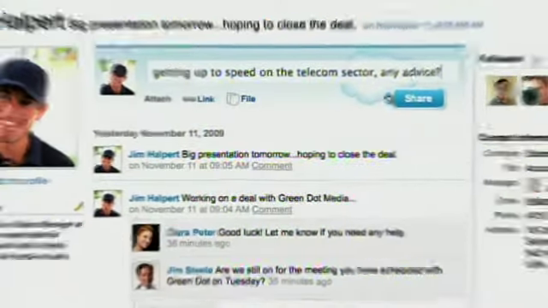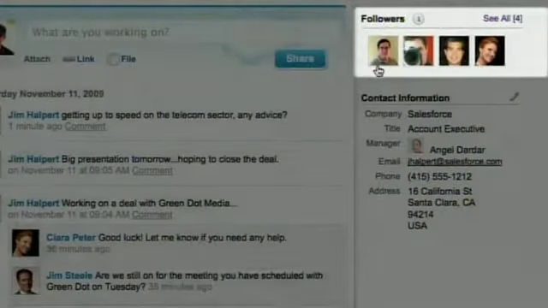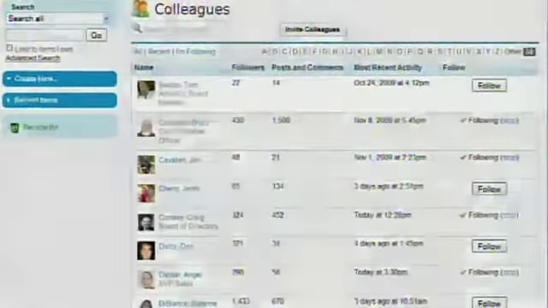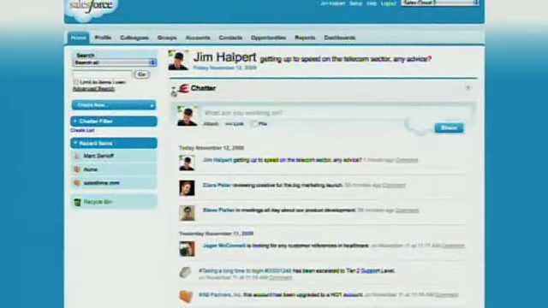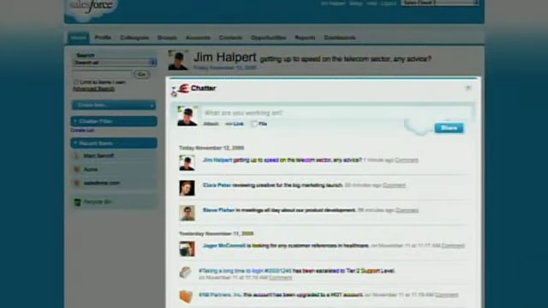Whether you're at a conference looking for new business or asking anyone in your company for advice, Chatter keeps you connected to your colleagues by letting you follow their activities and provides a private social network for your company where you can share information securely and discover new insights. But Chatter lets you do a lot more than follow what your colleagues are doing. Here on the homepage is your main feed of real-time updates.